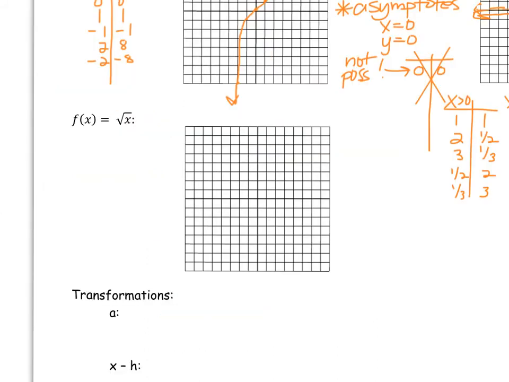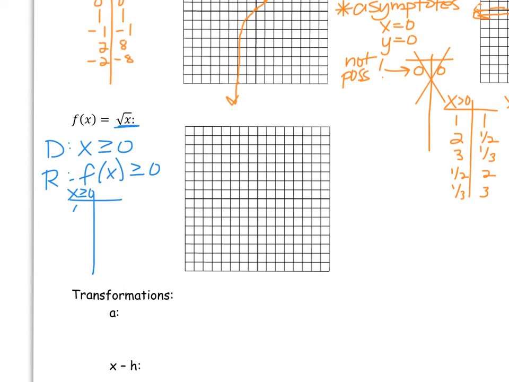Our last graph is going to be our square root function. We said for the domain, as long as x is greater than or equal to 0, back in chapter 1 or 2a, that this would be a function that exists. So as long as x is positive, remember our outputs were also positive. And if we have a domain restriction greater than or equal to 0, that's where we're going to start on our graph.